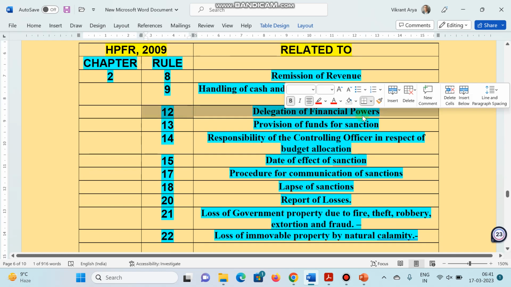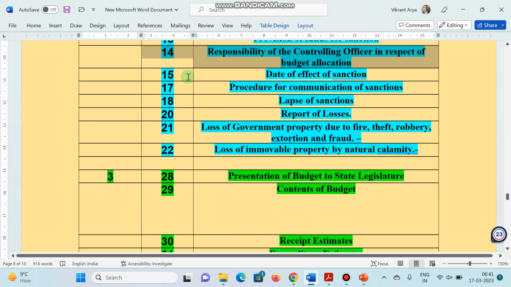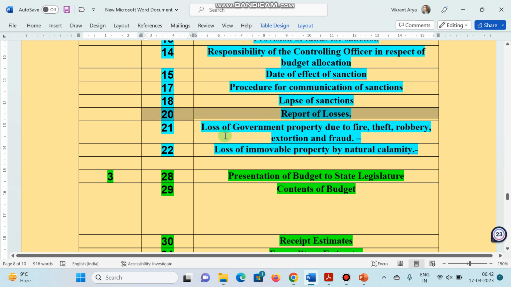Rule 12, delegation of financial power. Rule 13, provision of funds for sanction. Rule 14, responsibility of controlling officer in respect of budget allocation. Rule 15, date of effect of sanction. Rule 17, procedure for communication of sanction. Rule 18, lapse of sanction. Rule 20, report of losses. Rule 21, loss of property due to fire, theft, robbery, extortion, fraud. Rule 22, loss of immobile property by natural calamity.